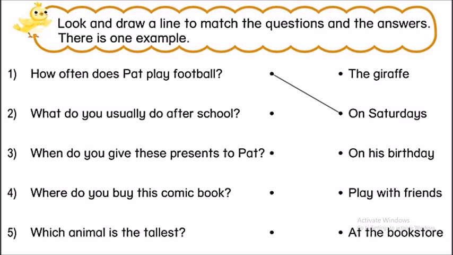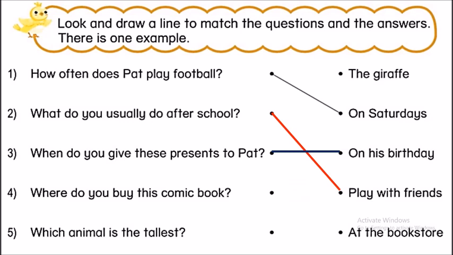Number 2. What do you usually do after school? Bạn thường làm gì vào giờ học? And the correct answer is play with friends, chơi với bạn. Number 3. When do you give this present to Pat? When là khi nào? Bạn sẽ đưa những cái món quà cho Pat khi nào? And the correct answer is on his birthday. Tôi sẽ đưa vào ngày sinh nhật của anh ấy.